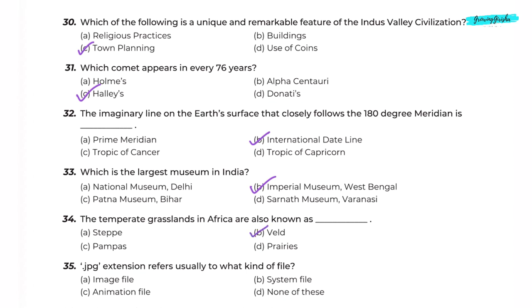Option B, Veld. Question 35. .jpg extension refers usually to what kind of file? Option A, image file. Question 36. Which state in India has the largest share of population? Option D, Uttar Pradesh.